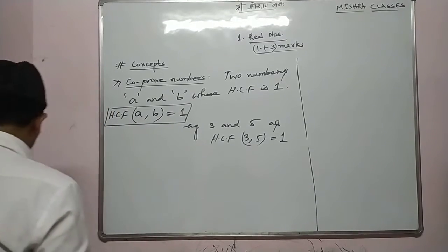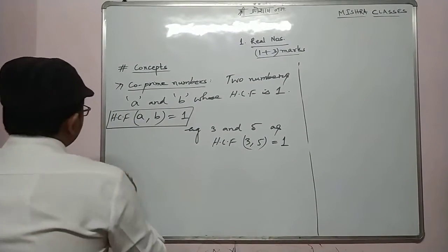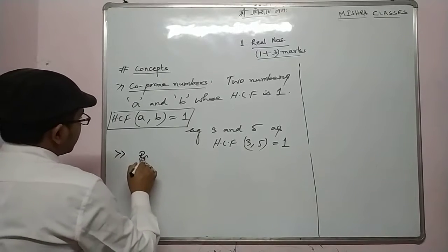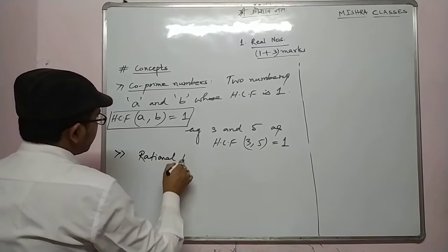Alright, that's why. Next we have rational numbers. We should know rational numbers. What is a rational number? It's very important. We have done it in class 9. Rational numbers.